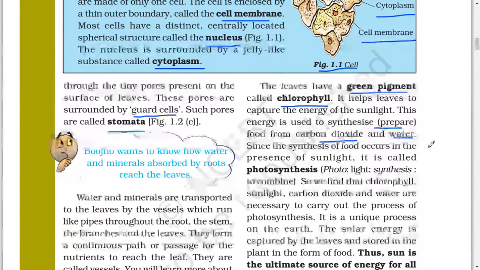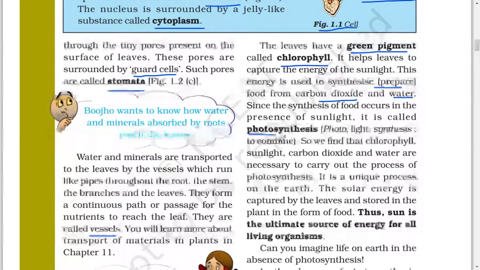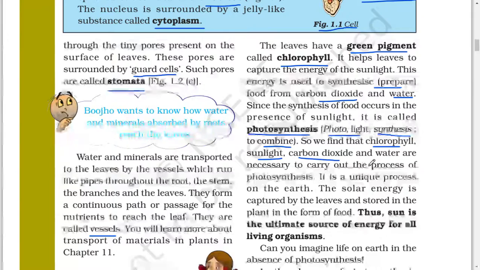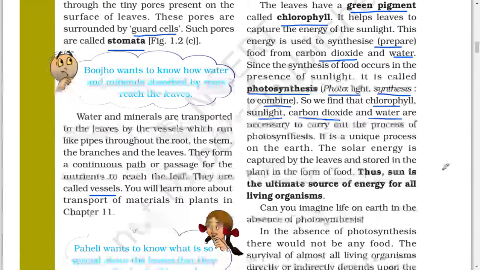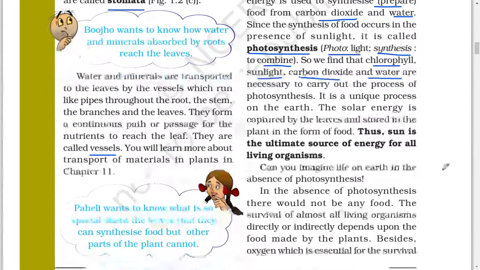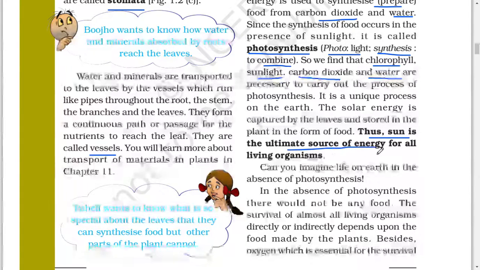Since the synthesis of food occurs in the presence of sunlight, it is called photosynthesis. Photo means light and synthesis means to combine. So we find that chlorophyll, sunlight, carbon dioxide and water are necessary to carry out the process of photosynthesis. It is a unique process on the earth. The solar energy is captured by the leaves and stored in the plant in the form of food. Thus, the sun is the ultimate source of energy for all living organisms.